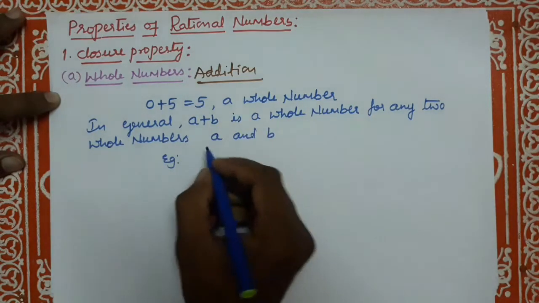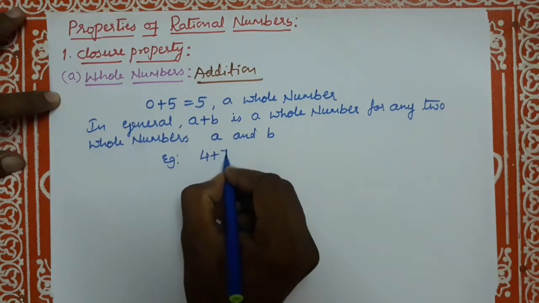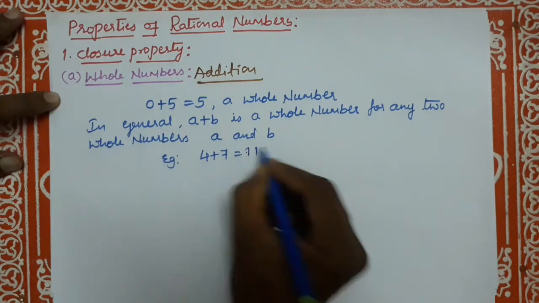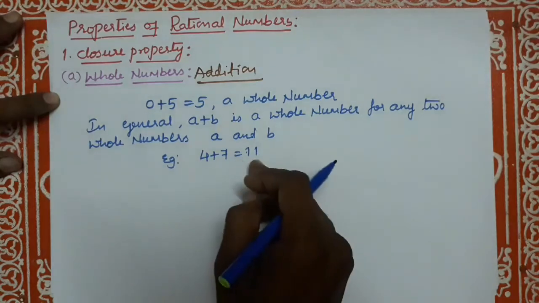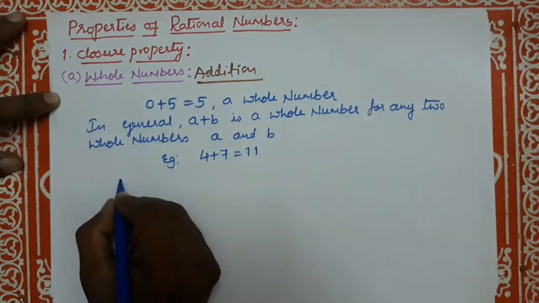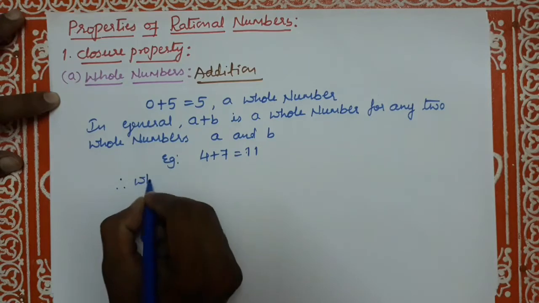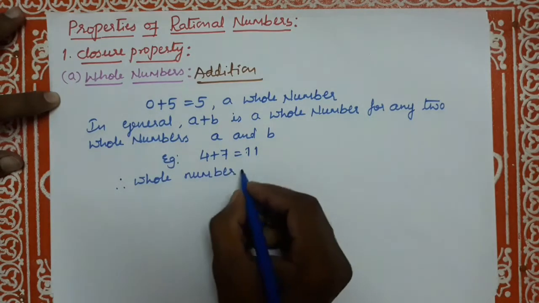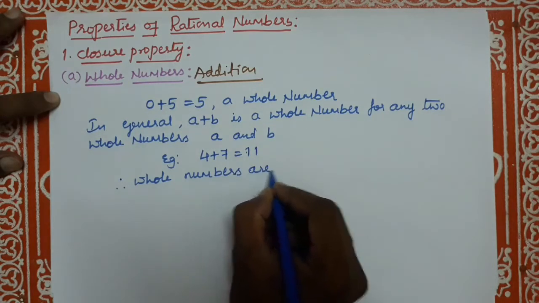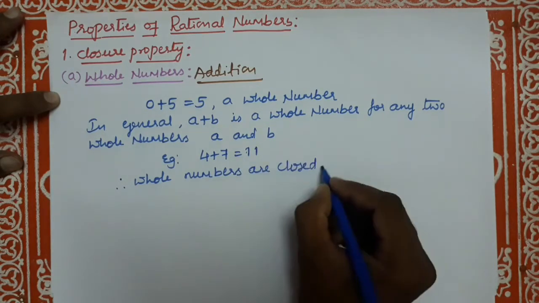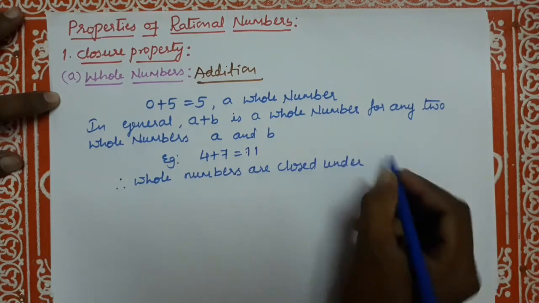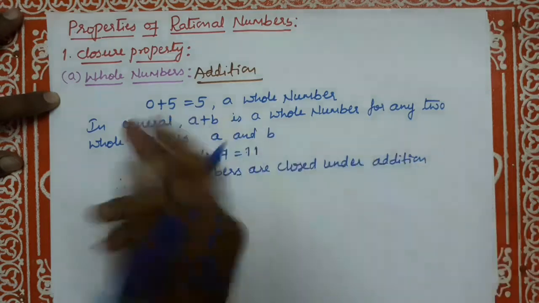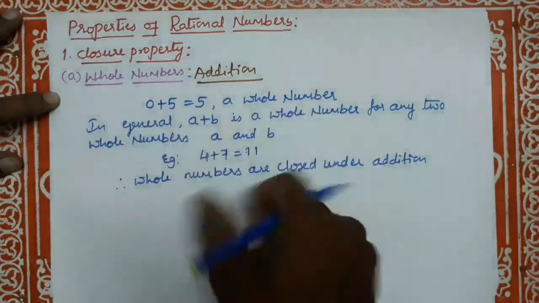Example, 4 plus 7, which is equal to 11. Therefore, whole numbers are closed under addition. Therefore, closure property of addition holds good.